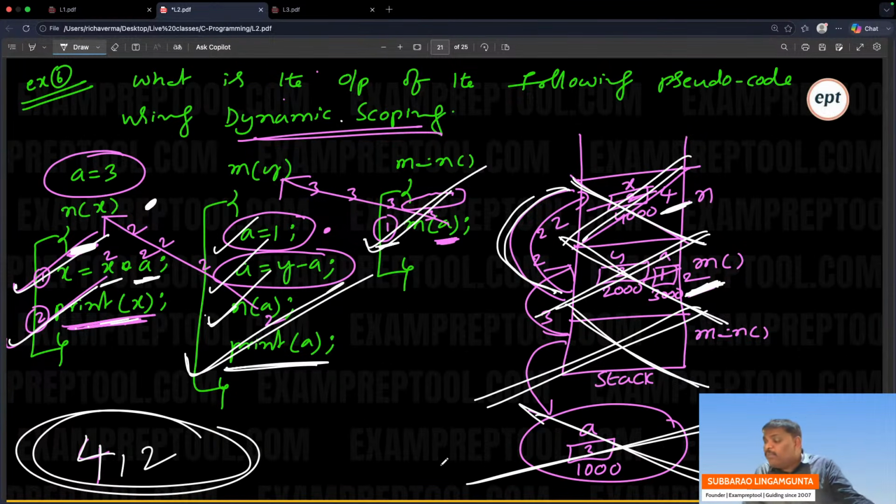So remember, global variable lifetime is a long time. Total program it will be available. Main is there, global variable available. M is there, global variable available. N is there, and the function is also available in the stack. All are over, then only the global variable will be out.